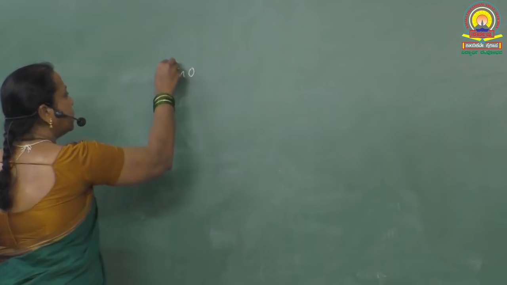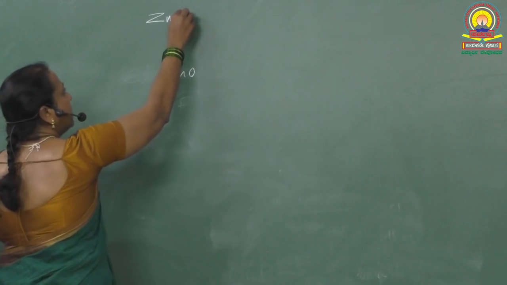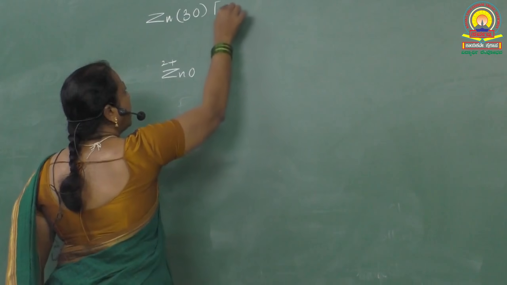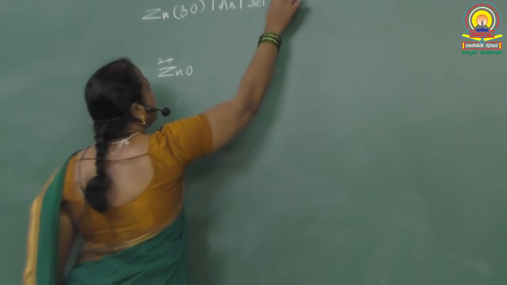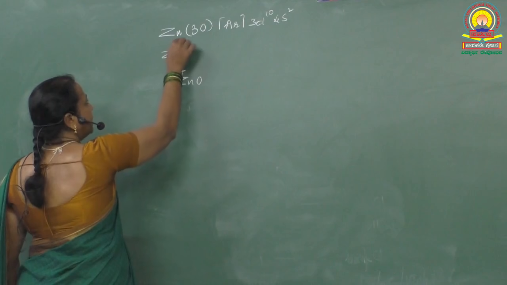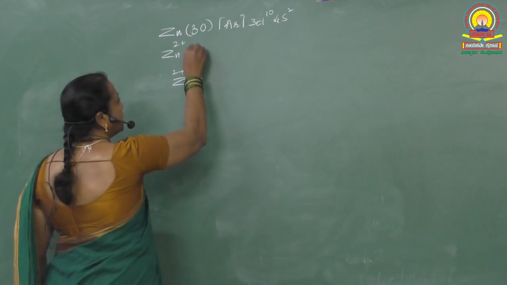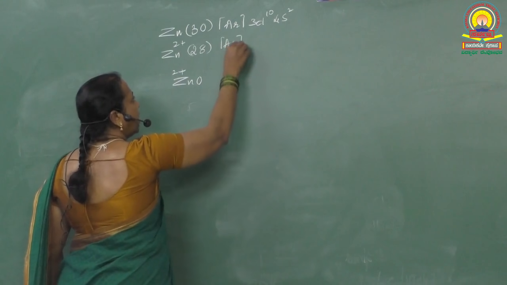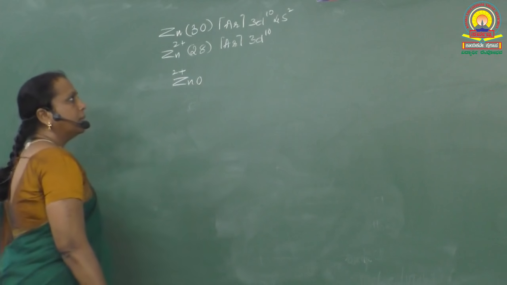If you take zinc in atomic state, its atomic number is 30 with the electronic configuration argon 3d10 4s2. Okay, in the zinc 2+ state, in the oxidized state, it has lost 2 electrons. It is now having 28 electrons. Its electronic configuration is now 3d10 4s0.